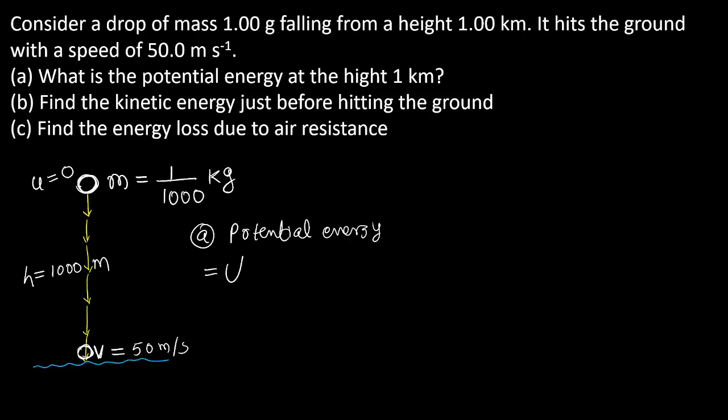Tell me. MGH. We studied in the previous class. If a body is at a certain height, it will have a potential energy, MGH. Please never forget the formula. M is the mass of the body, which is 1 by 1000.